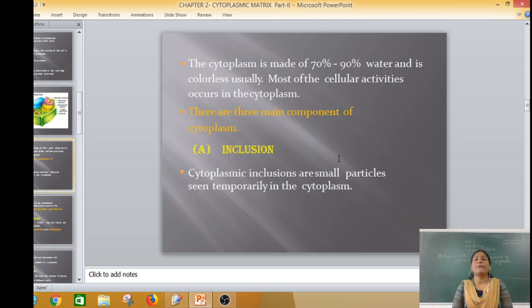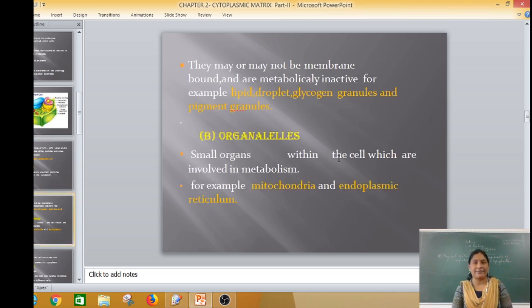So the cytoplasm is made up of 70 to 90% water and is colorless visually. Most of the cellular activities occur in the cytoplasm. There are three main components of cytoplasm. The first one is the inclusions, which are very small particles seen temporarily in a cytoplasm. They may or may not be membrane-bound structures, and they are always metabolically inactive.